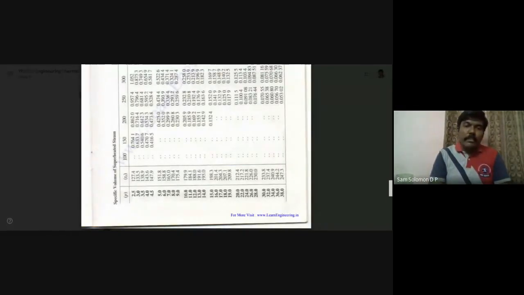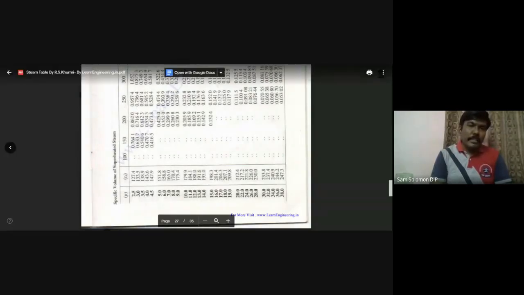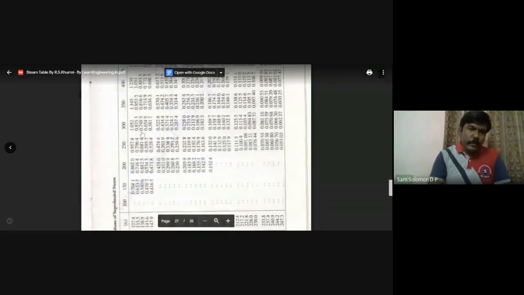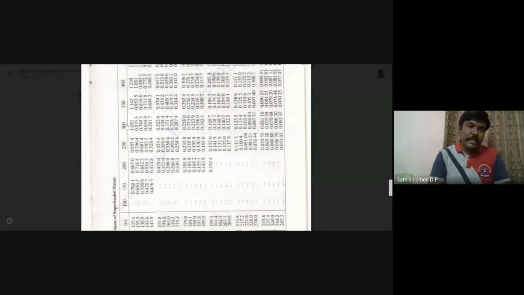What they have given us is a volume of 1 meter cube per kilogram. Now if you go along the second row, the volume is 0.6337 if the temperature is 150, 0.7164 if the temperature is 200, 0.7964 if it is 250, and 0.8753 if it is 300.